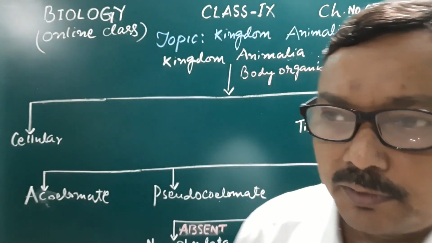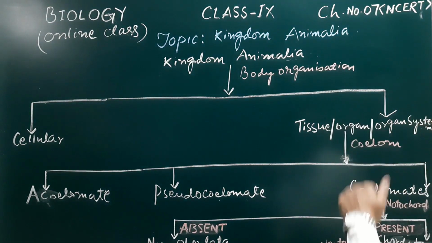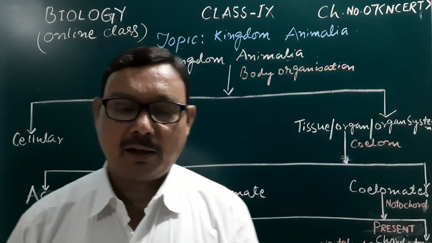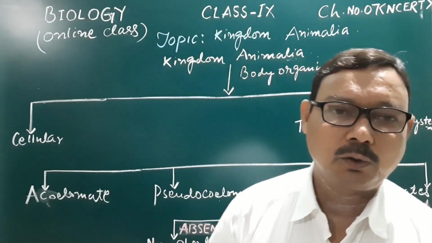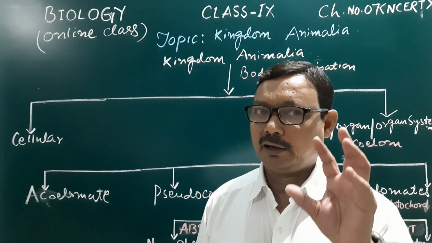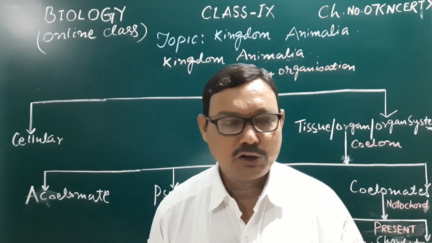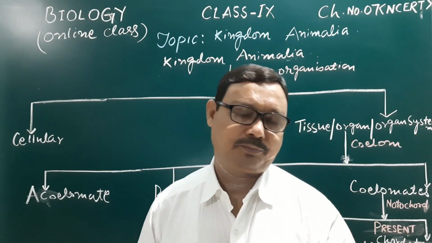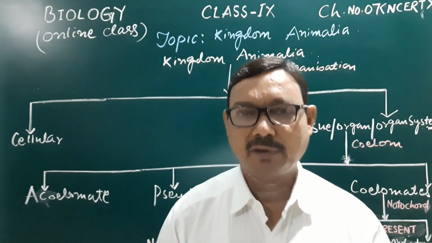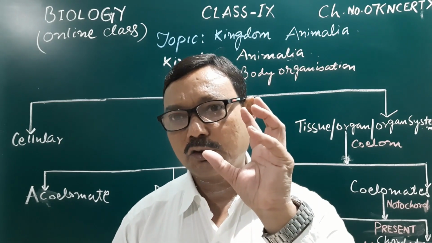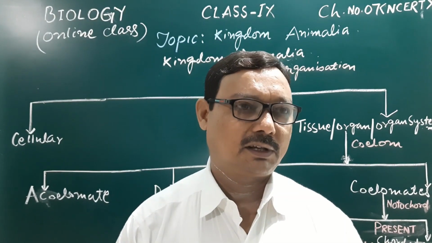In the last class of this topic, the kingdom Animalia, we learned how the kingdom Animalia is further classified into different phyla. There are several reasons behind this. What are those several reasons?